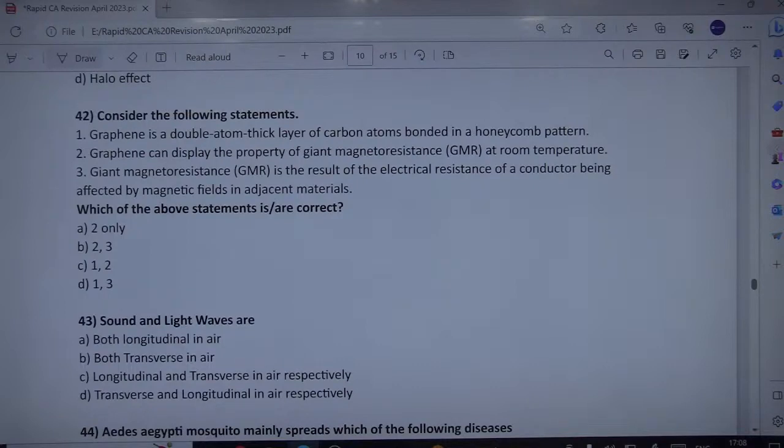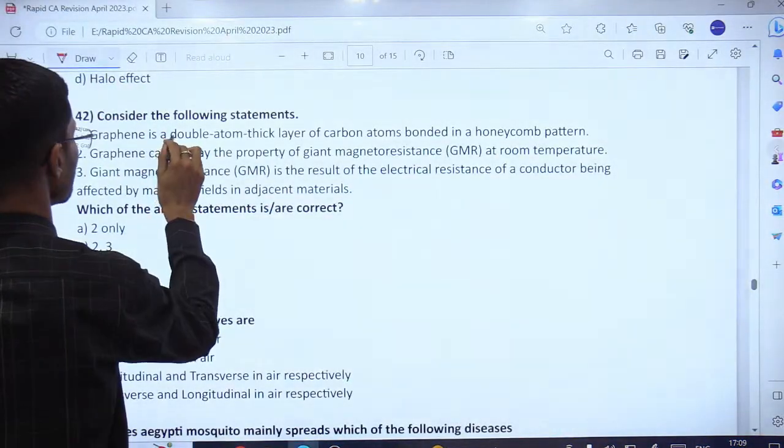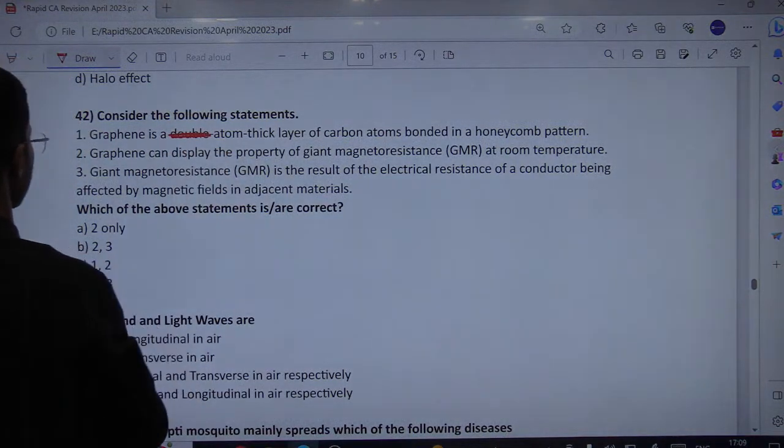First is double atom thick layer. I doubt this. But graphene is a single atom thick layer. Yes, that's the issue here. It's not a double atom thick layer, it's a single atom thick layer. Remember, that's the issue with this first statement. First option you can say is single, not double. So that's why first is gone.